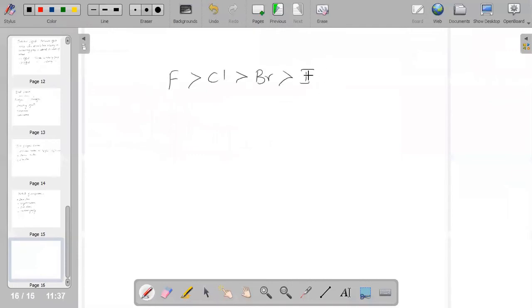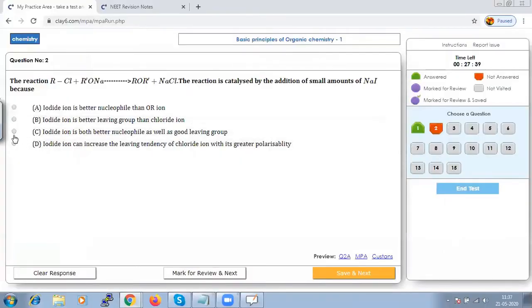Iodine is the least electronegative, and hence it is a good nucleophile, and it is also a very good leaving group. Hence we can say that iodide ion is both a better nucleophile as well as a good leaving group. So our option should be B, sorry, C. Hence option C should be the right answer.